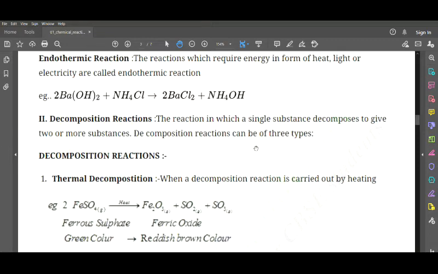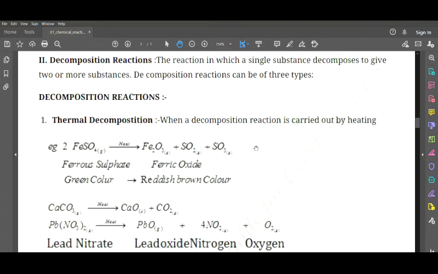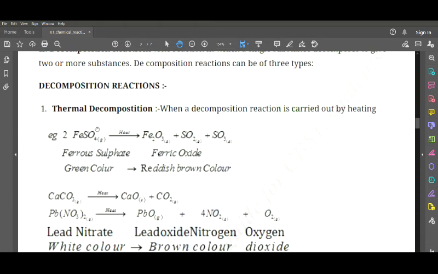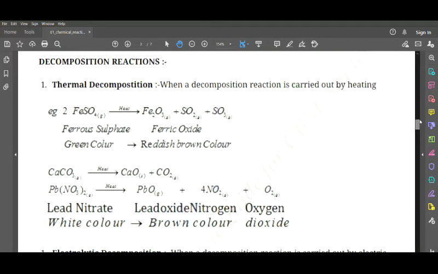Now, under this decomposition reaction, we have three types. The first one is thermal decomposition reaction. What is thermal decomposition? The word itself says thermal, and thermal is nothing but heat. When a decomposition reaction is carried out by heating, in the presence of heat, we call it thermal decomposition.